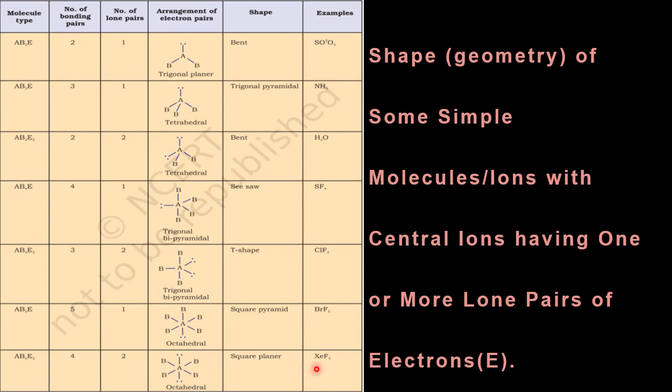And for xenon tetrafluoride, two lone pairs are there. So this will take one position in space, and this will take another. The four occupy the square, one pyramid and the other pyramid, so square bipyramidal, or this is called octahedral. Or if you don't consider the lone pairs, it will take the square planar shape. So depending upon the number of electron pairs available, they will take the geometry. That's why I told you in the beginning, this is the molecular geometry.